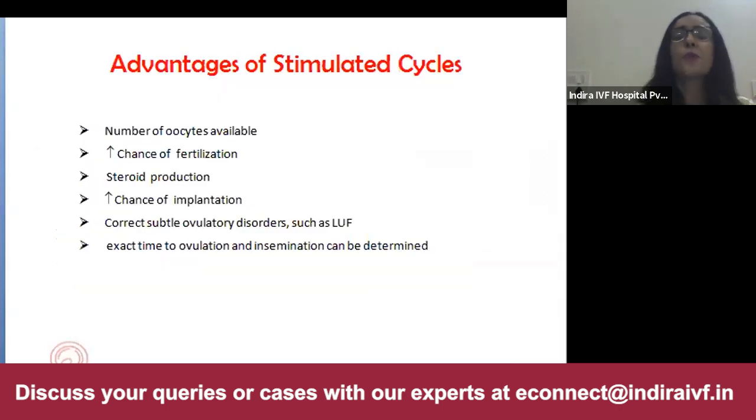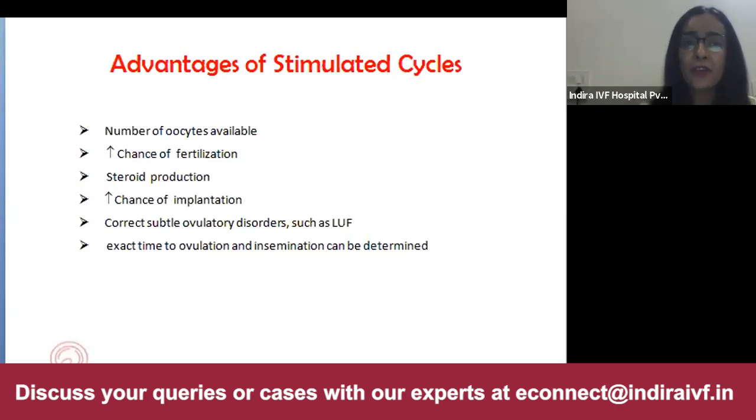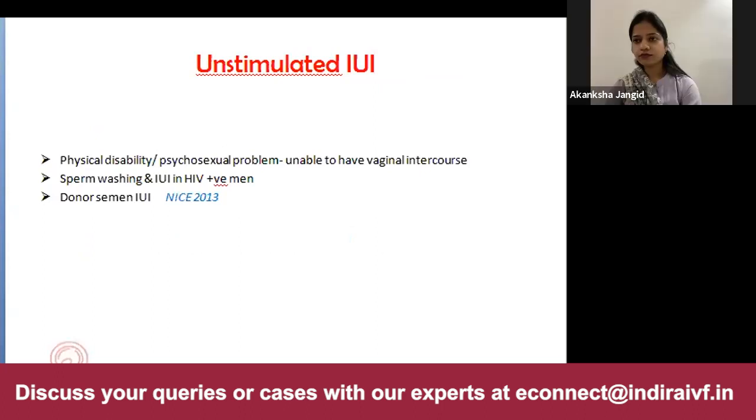Also, the advantage of stimulated cycles is that it increases the number of oocytes available, increases the chance of fertilization, and steroid production is increased, which again increases the chance of implantation. It corrects subtle ovulatory disorders such as LUF, and the exact time can be determined. But there are certain conditions in which we can also go with unstimulated IUI cycles, such as physical disability and psychosexual problems where we offer IUI, or sperm washings in HIV positive men, or donor semen IUI.